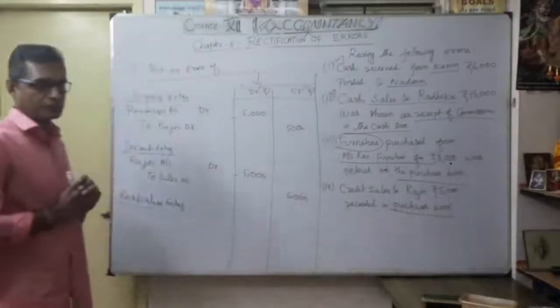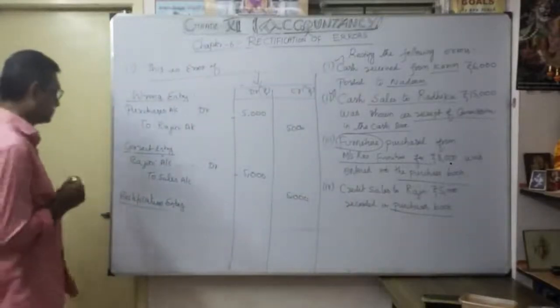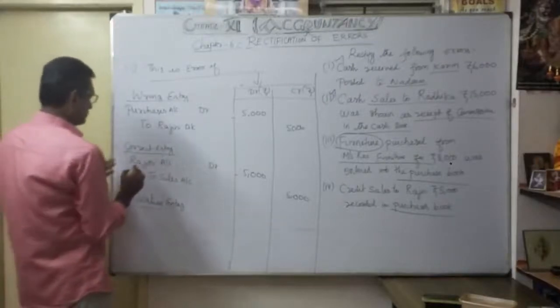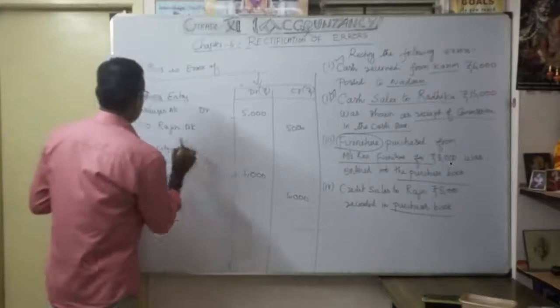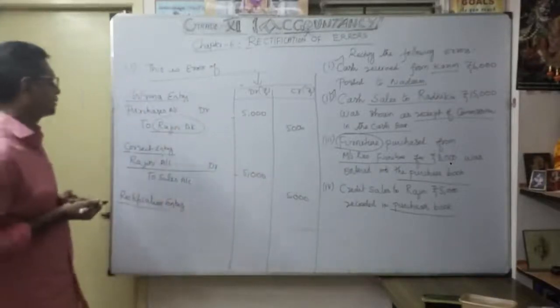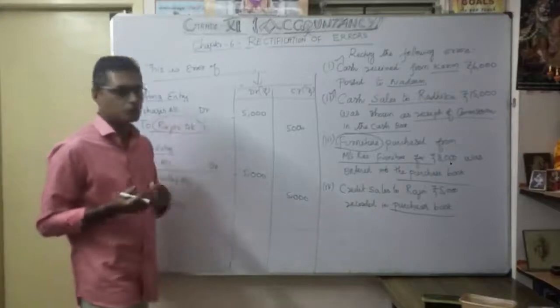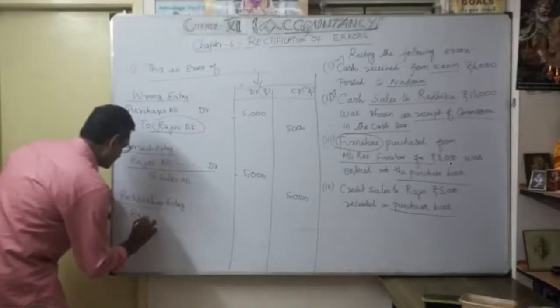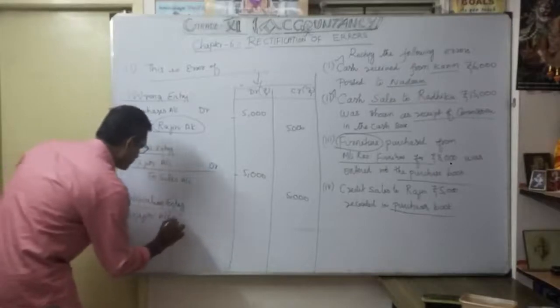Account wrongly accounted, but the amount is correct, isn't it? So anyway, I am going to make it the Rajini account. Earlier I had credited the Rajini account. So the purchase account I want to remove. Okay, so first, this is correct. So I want to mention the Rajini account.